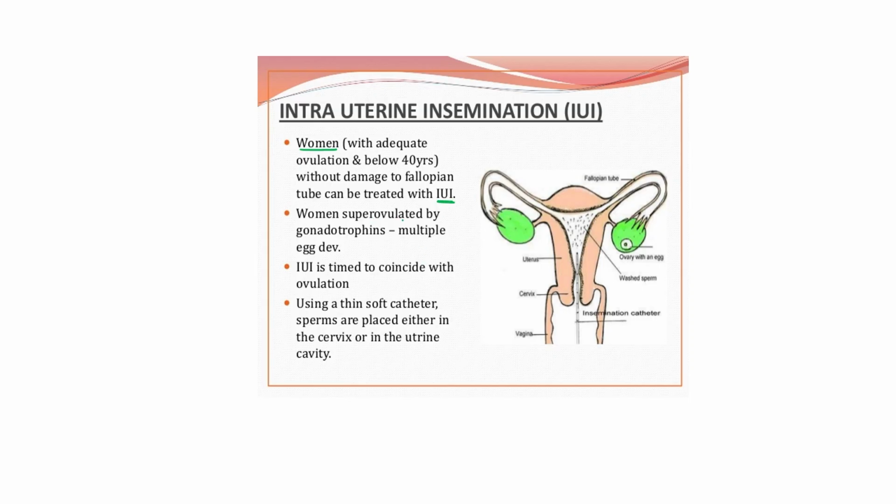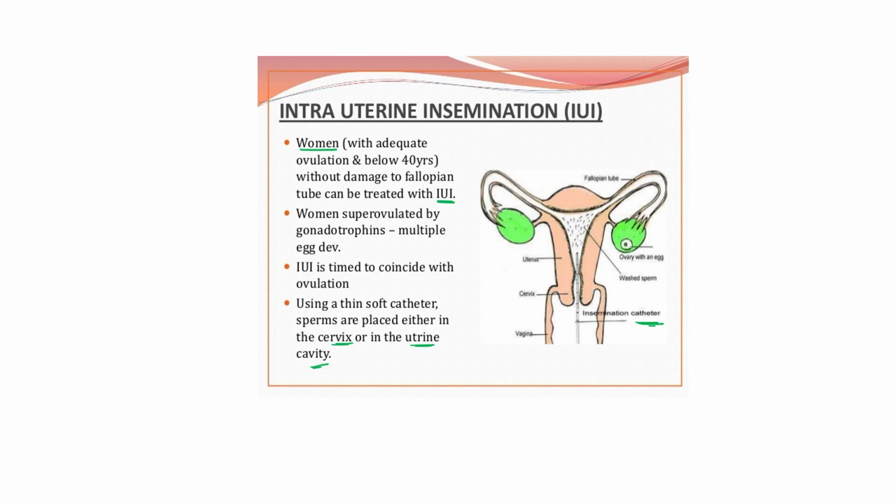The woman is superovulated by gonadotrophic stimulating hormones, so multiple eggs develop. And this IUI is timed to coincide with the ovulation. Using a thin soft catheter, sperm are placed either in the cervix or in the uterine cavity. As you can see in this picture, this is the soft catheter.